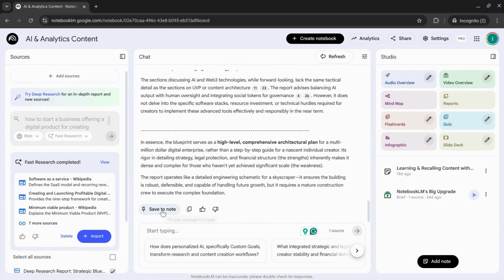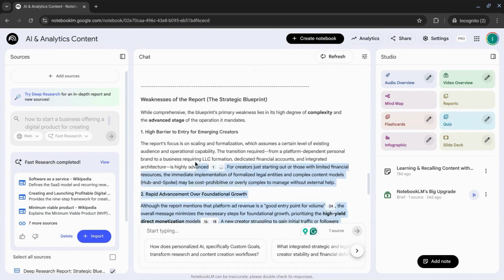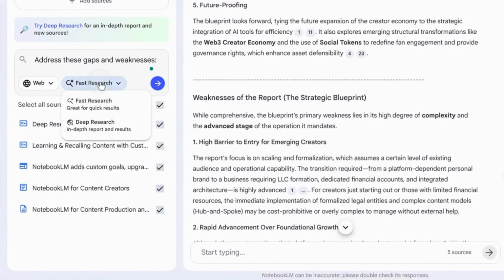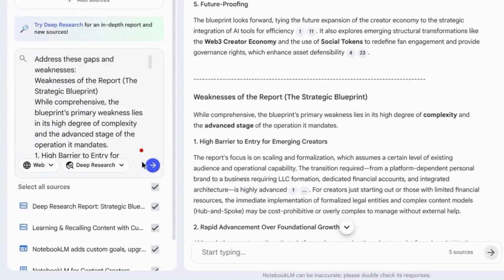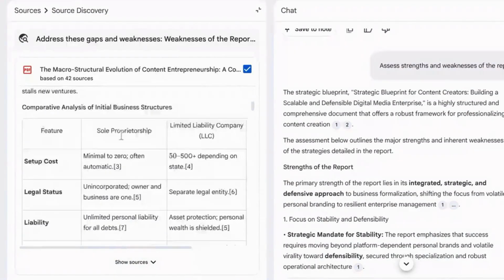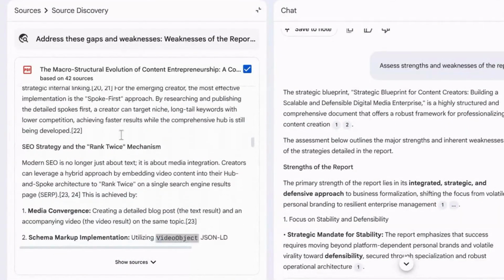You can save this to a note and turn it into a source, or you can highlight and copy the weaknesses, and then for another research task, prompt NotebookLM to address the gaps in the weaknesses and then paste what you copied. Then run a second deep research. Now you have a deep research report that specifically addresses the weaknesses from the assessment.